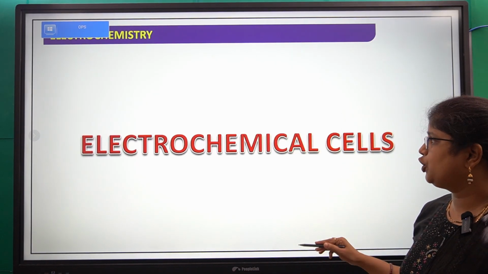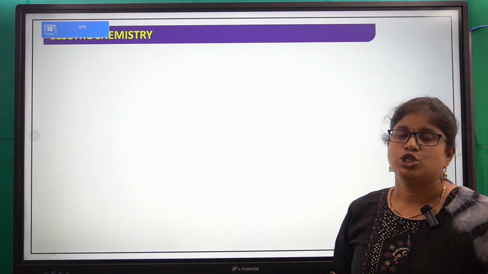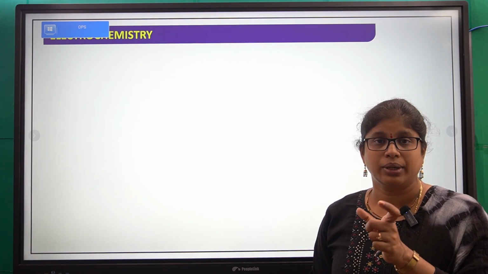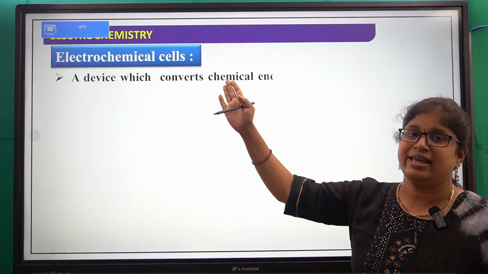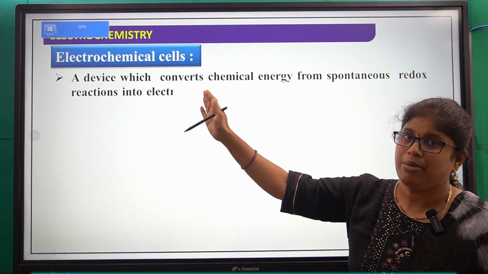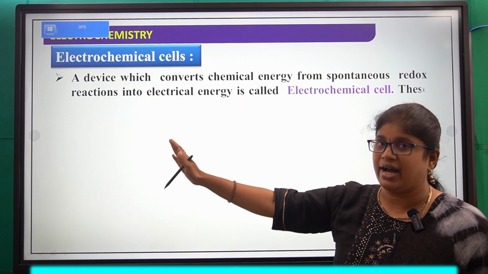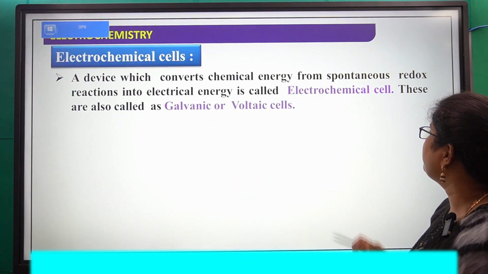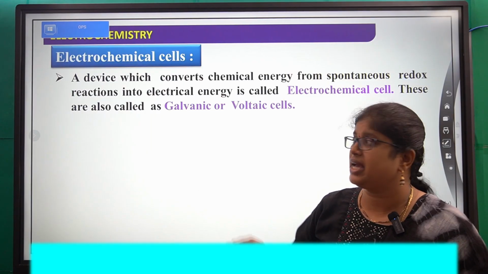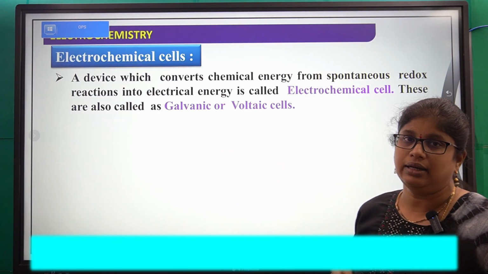Next, electrochemical cells. So what are electrochemical cells? As the name suggests, an electrochemical cell is a device which converts chemical energy from spontaneous redox reactions into electrical energy.